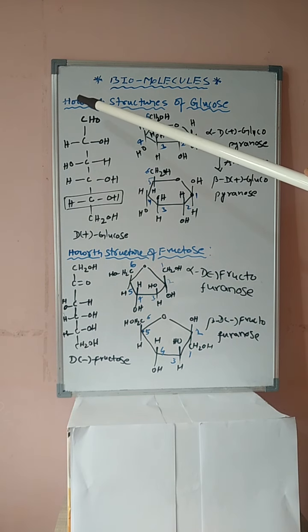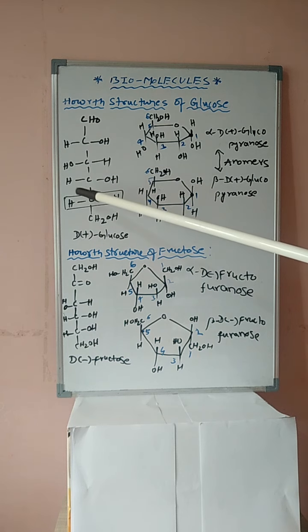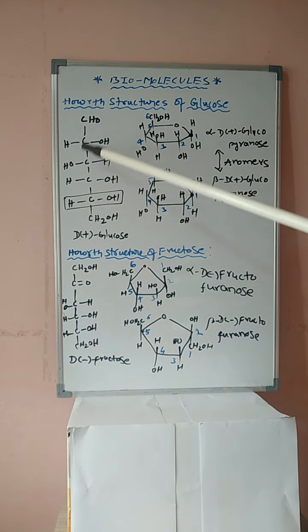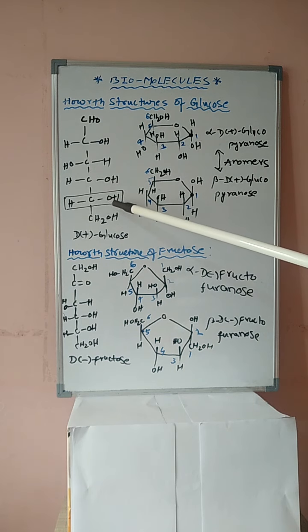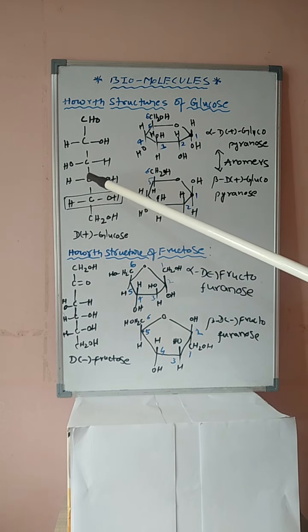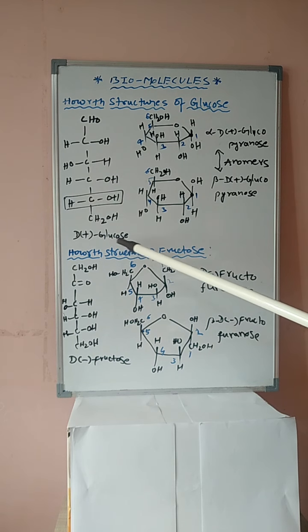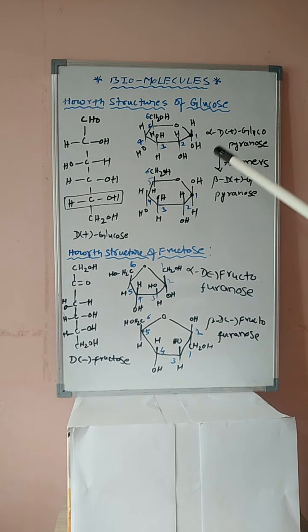Clear, student? It is the aldehyde group. 1, 2, 3, 4 chiral carbons are present. This is the chiral carbon farthest from the aldehyde group. Since this OH is on the right side, that is a D compound. It is dextrorotatory, D plus glucose. This D plus glucose has two types of structures: alpha D plus glucopyranose and beta D plus glucopyranose.